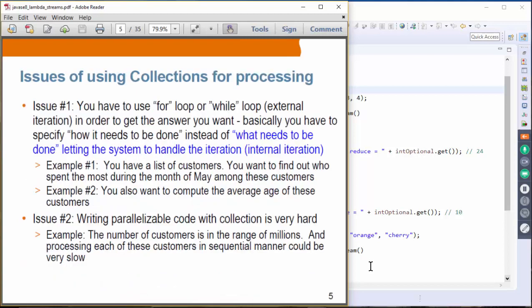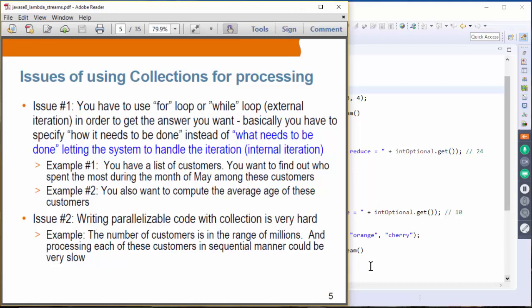Now, the reason streams are extremely useful is because the current technology of collections is not really adequate for processing a large amount of data. Issue number one with collections: you have to be responsible for providing a for loop or while loop in order to get the answer you want.